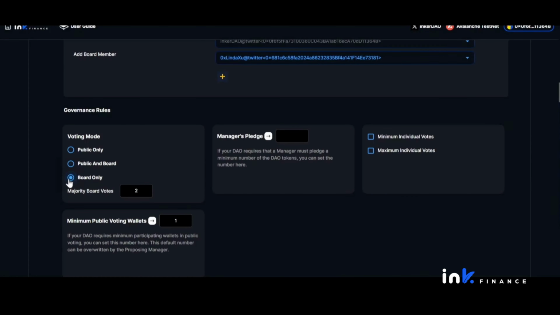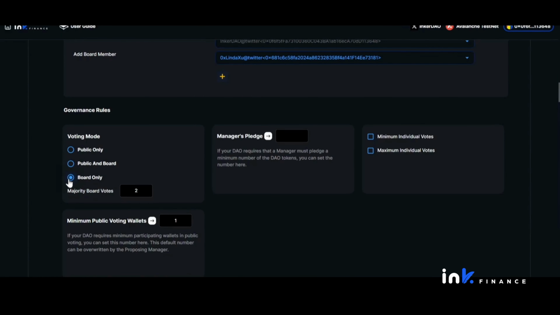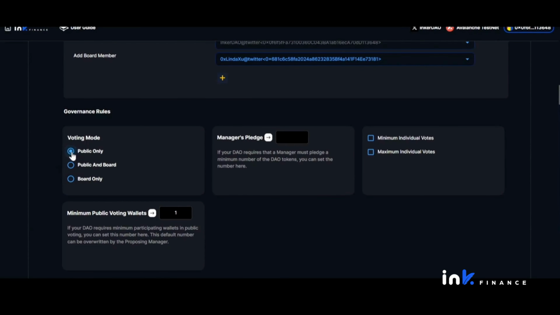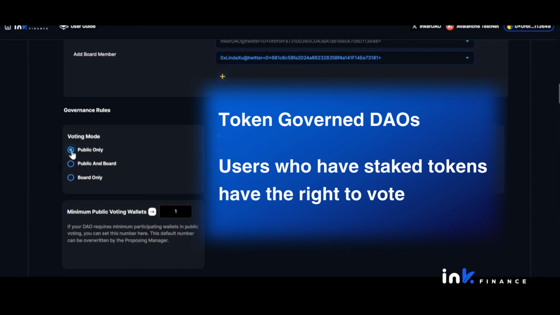Next, board only. Under this scheme, only the board of directors can vote on proposals. The proposal is approved as long as it passes the voting rate. Third, public only. This means that everyone can participate in voting on proposals. In the token governance model, all users who have staked tokens have the right to vote.